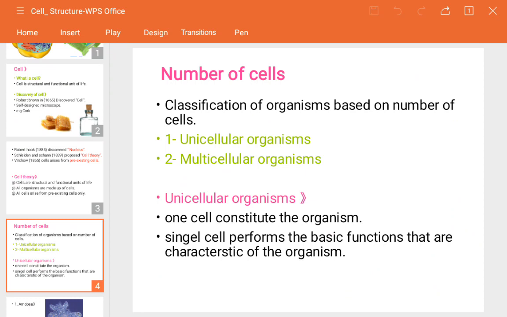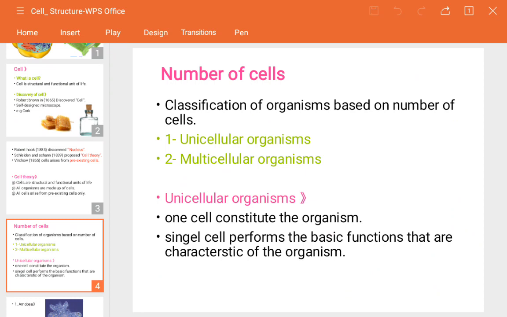If instead of so many cells, an organism is made up of only a single cell, then it is known as a unicellular or single-celled organism. According to that only, they were classified like this.